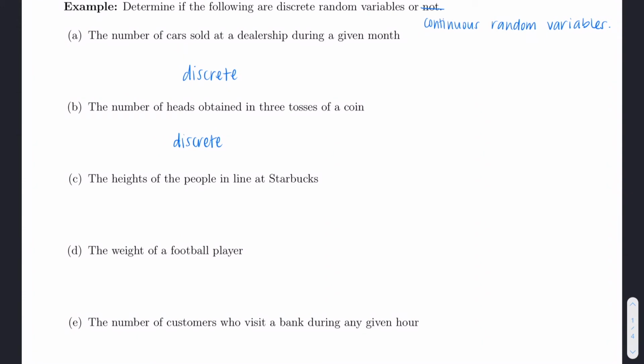For part C, the heights of the people in line at Starbucks. So while we do give heights in terms of things like 5'1", 5'2", and so on, when people actually measure themselves, that's not their true height. That's usually a rounded height. And so because you can have things like 5 feet and 1.76 inches, this is actually not a discrete variable. And so really that makes it continuous.